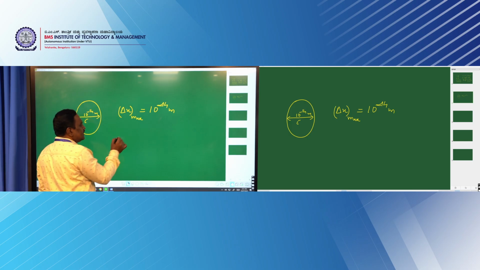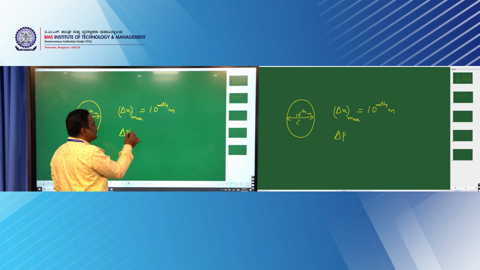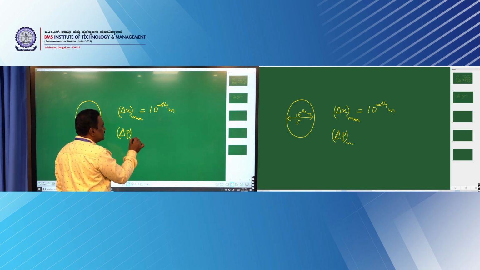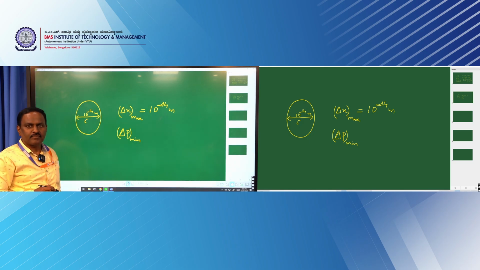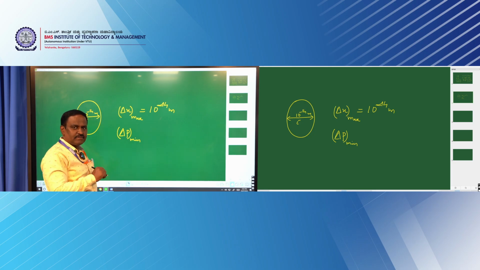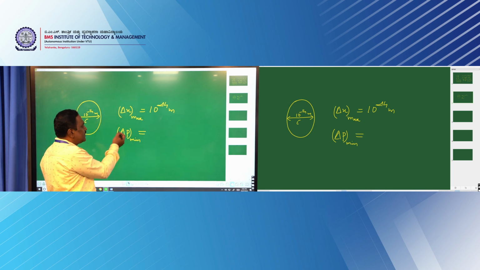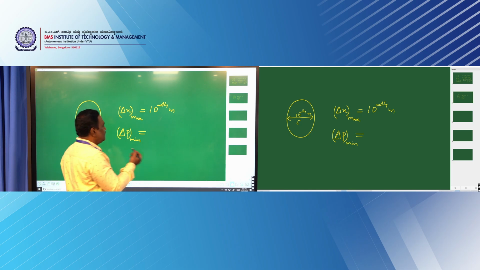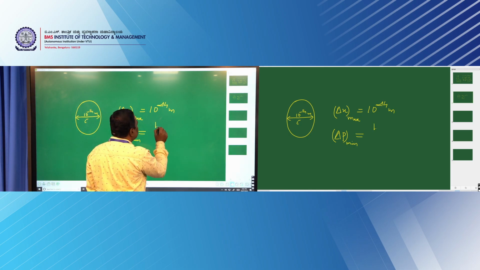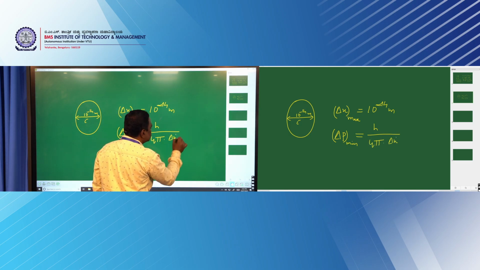If we substitute this value, the product of uncertainty in momentum and position is constant, that is h by 4 pi, where h is Planck's constant, which is 6.626 into 10 to the power of minus 34 joule second, and pi and 4 are also constants. If delta x is maximum, then delta p should be minimum. Evaluating this, delta p comes out as h by 4 pi into delta x maximum.